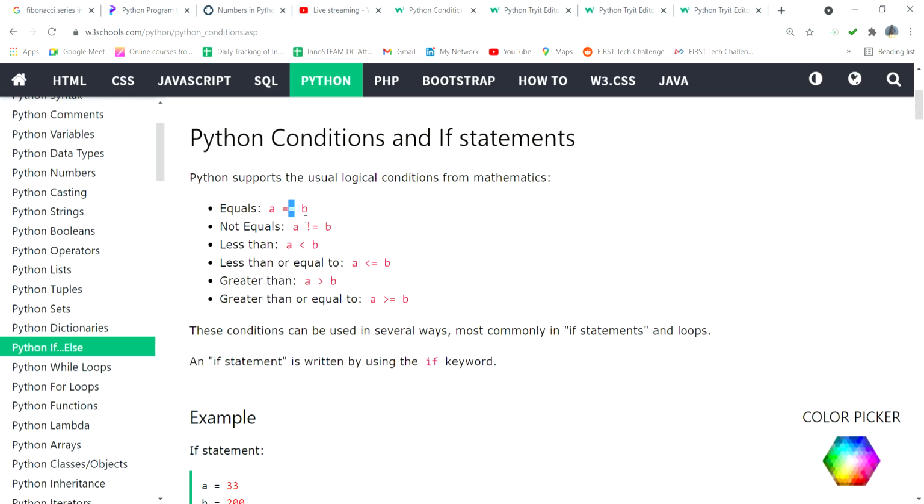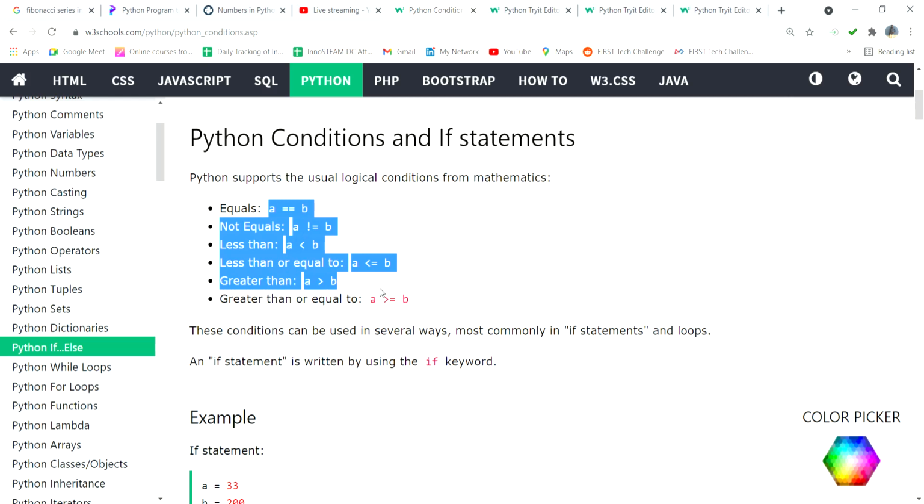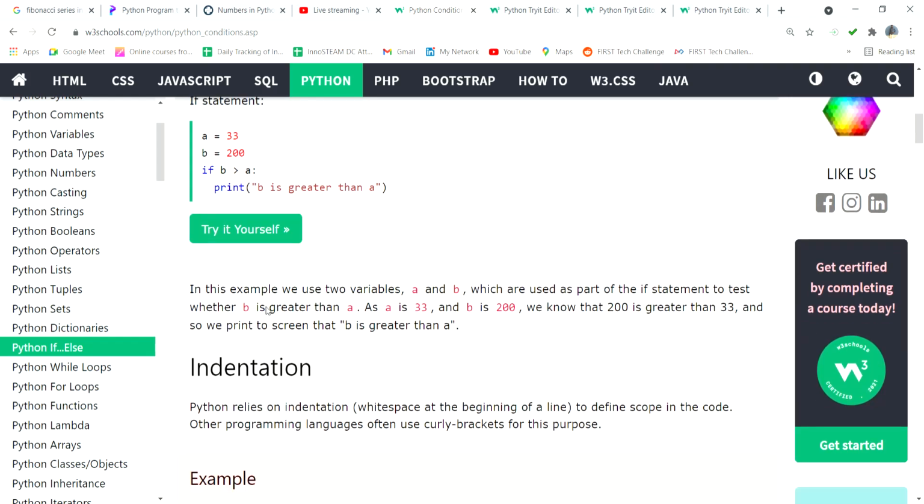But in a computer, for programming, how can we write equal to? You have to put the equal symbol two times. Not equal to: you put an exclamation symbol, then the equal symbol. Then this is less than, greater than, this is less than or equal to, and this is greater than or equal to. Using these conditions we can use the if statement. There are a lot of statements: one is if, another one is for. So this is the if statement.